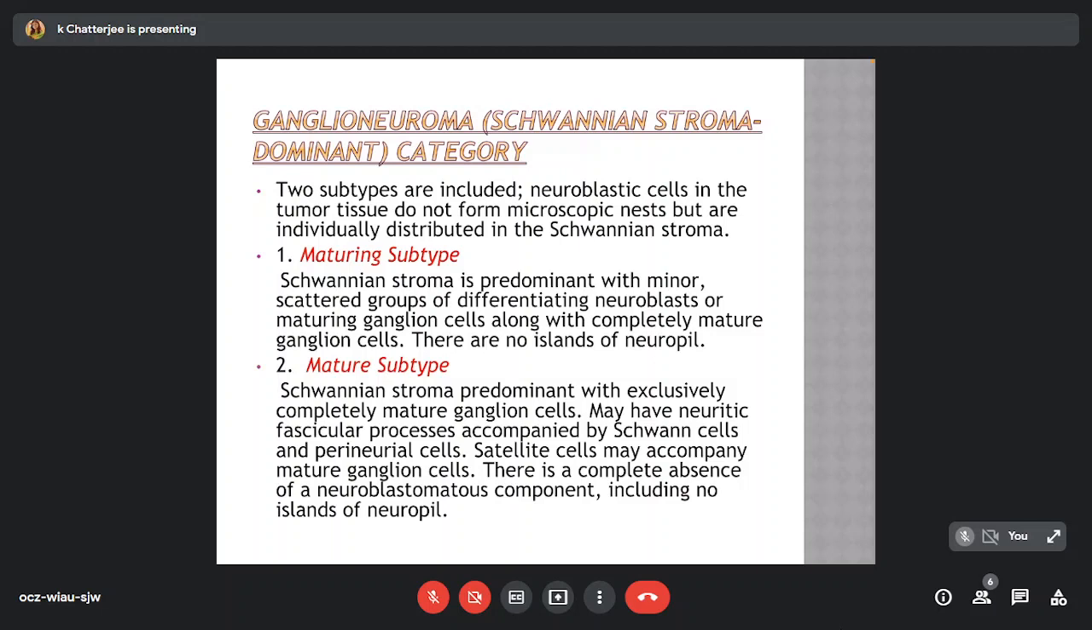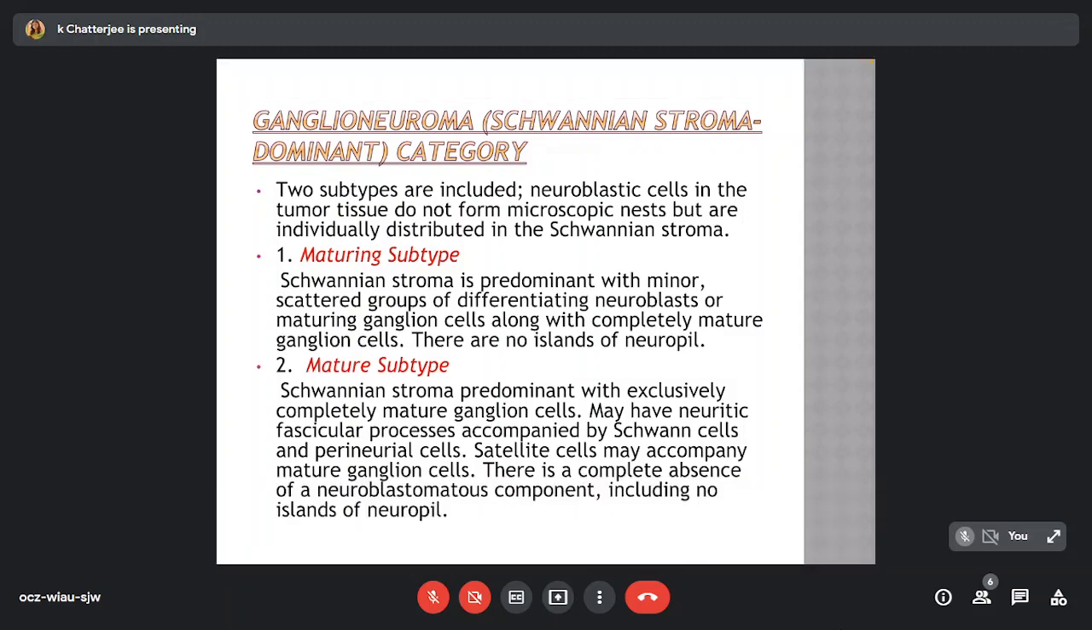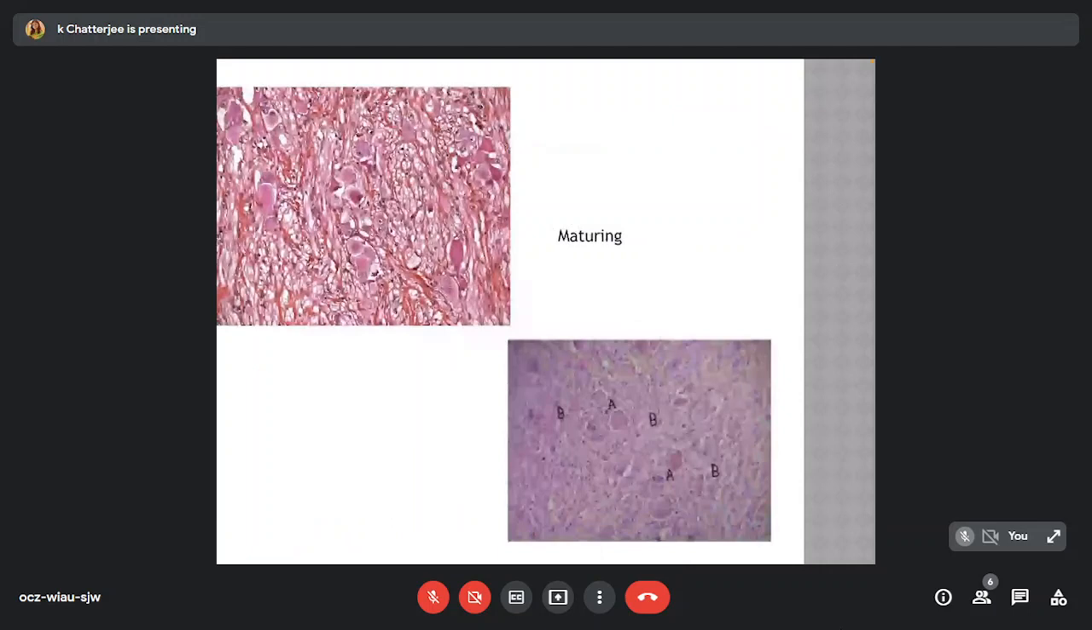In the mature subtype, the Schwannian stroma is predominant with exclusively completely mature ganglion cells, which may have neuritic fascicular processes accompanied by Schwann cells and perineuronal cells. Satellite cells may accompany mature ganglion cells. There is complete absence of a neuroblastomatous component, including no islands of neuropil. Here we can see two figures. The top one shows the maturing and the bottom one shows the mature subtype. In the mature subtype, we can see several mature ganglion cells.